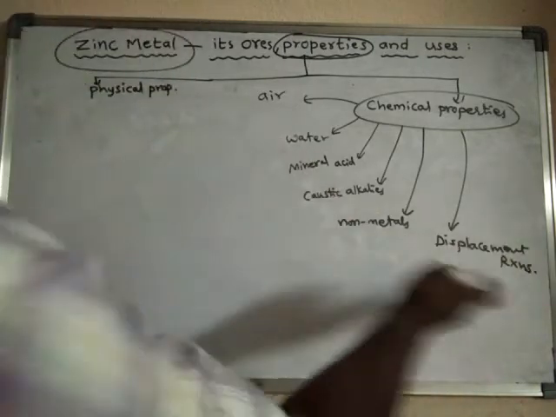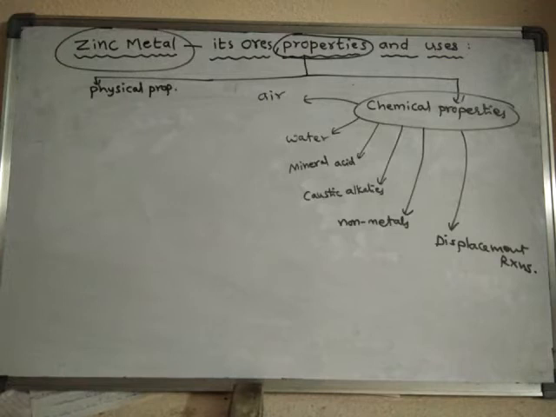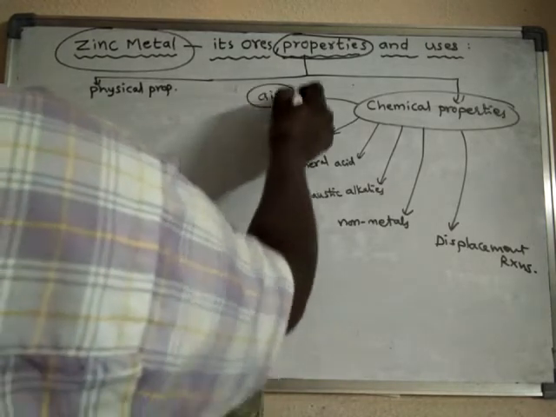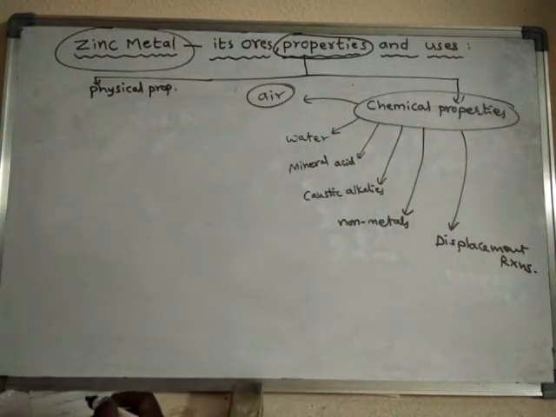All such chemical reactions shown by zinc are said to be chemical properties. So we will learn about the chemical properties of zinc one by one.